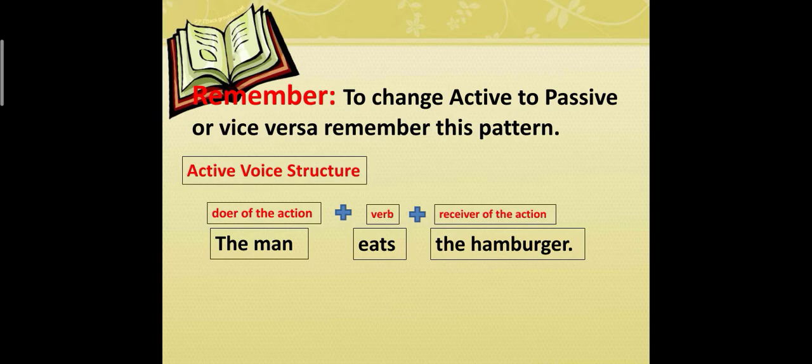Remember, to change active to passive or vice versa, remember this pattern. The active voice structure: the doer of the action plus verb plus receiver of the action. Let's have this example. The doer of the action is the man. The verb is eats. And the receiver of the action, the hamburger. Once again, the sentence is, the man eats the hamburger.